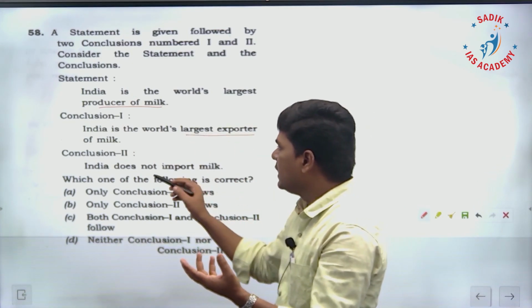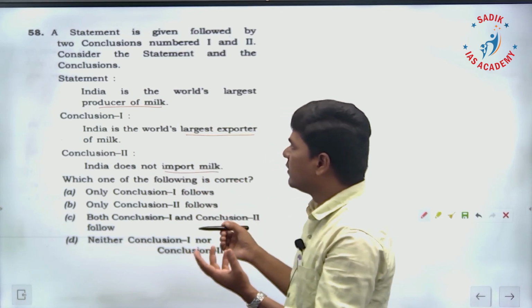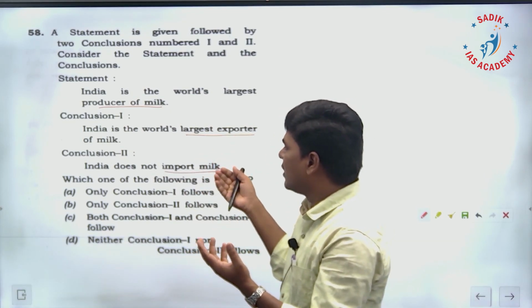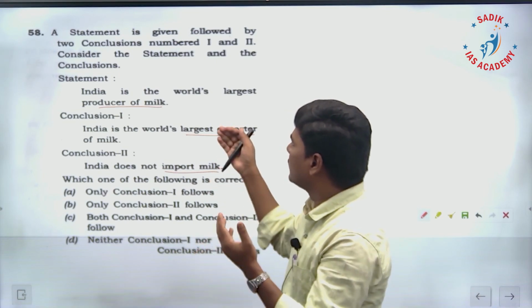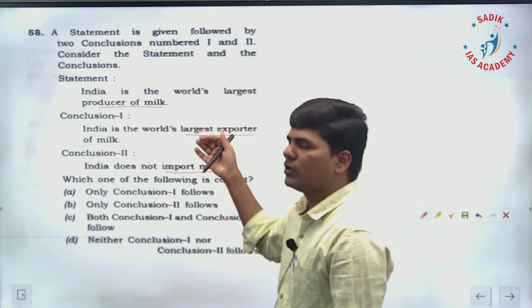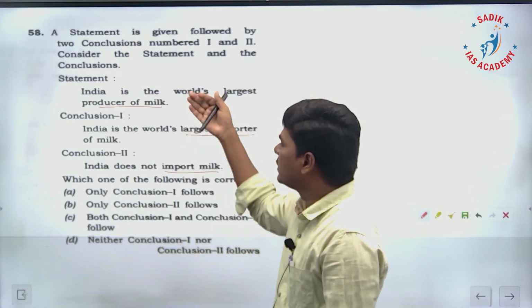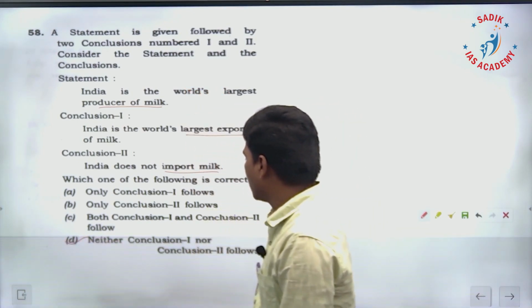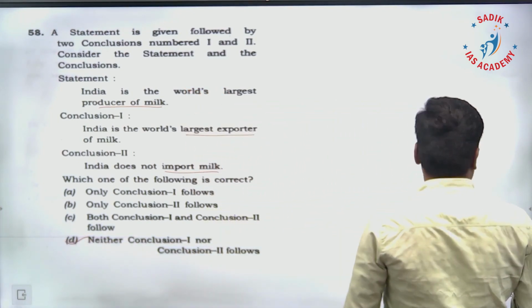And also, we cannot conclude that India is not importing milk because it is the world's largest producer. Those two conclusions we cannot make from the statement. So the answer for this question is neither conclusion 1 nor conclusion 2.